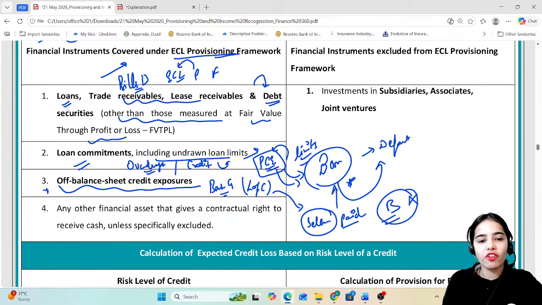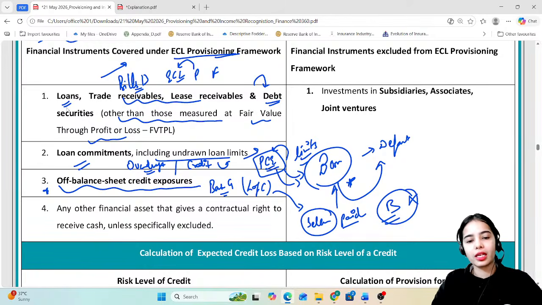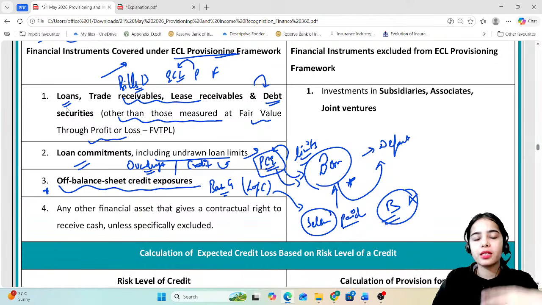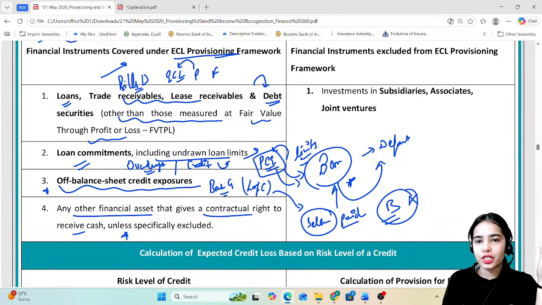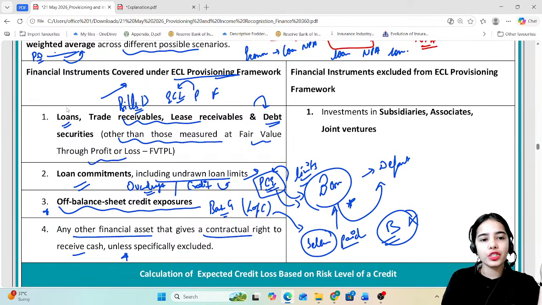So these are the off balance sheet credit exposures, the contingent liabilities, the future liabilities of the bank. The bank has given the guarantee or letter of credit. Any other financial asset that gives a contractual right to receive cash from the bank. So these are the instruments that will come under the ECL provisioning framework.